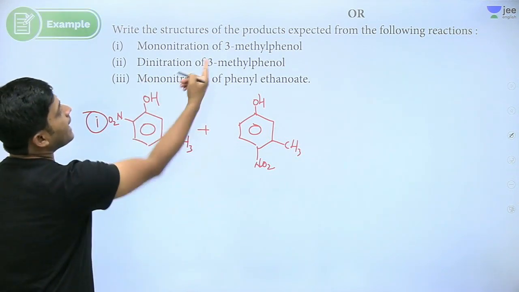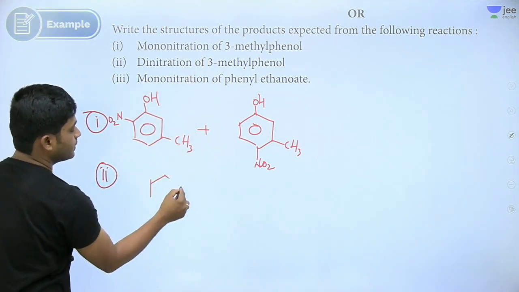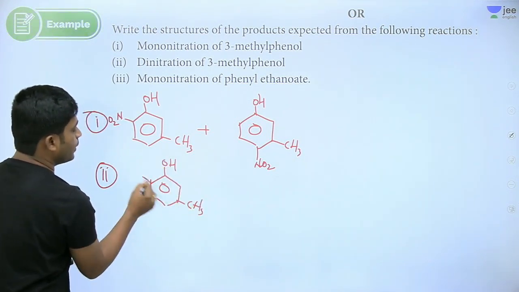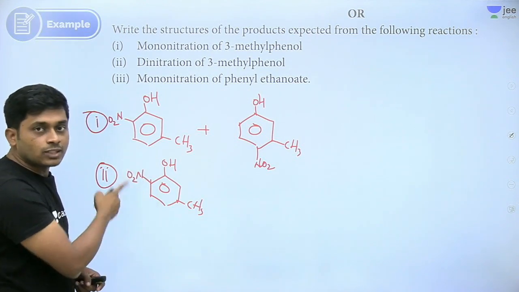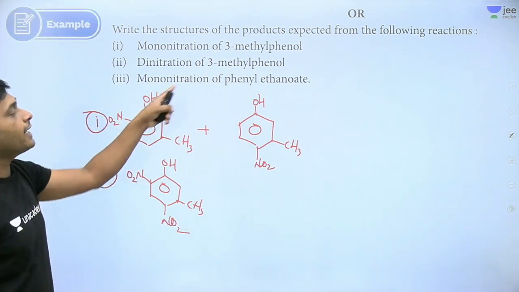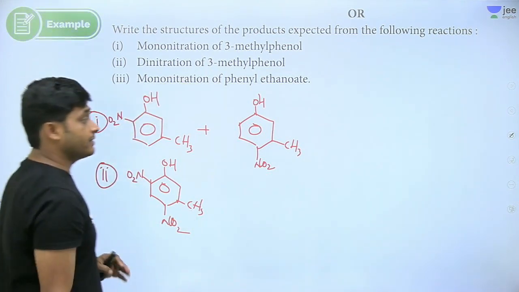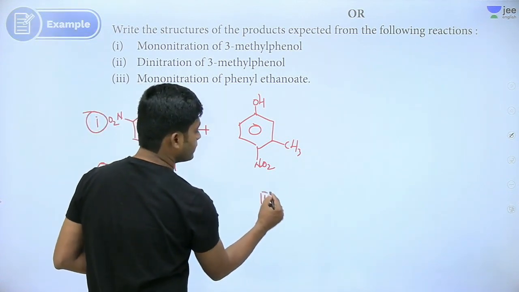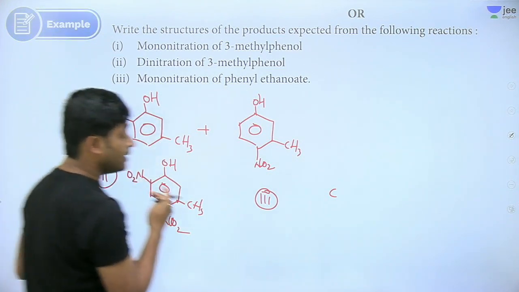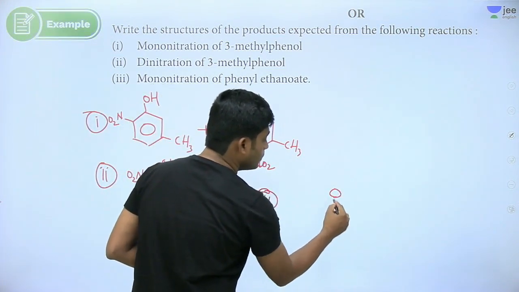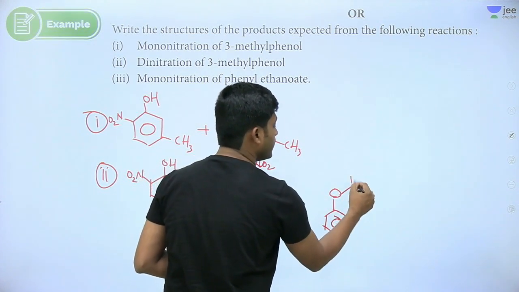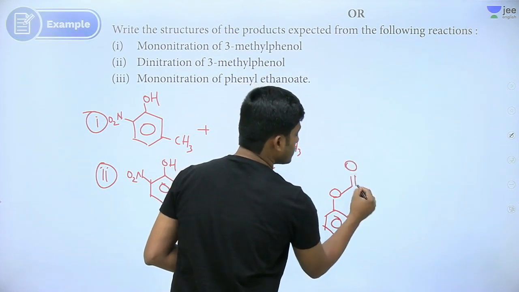Next, dinitration of 3-methylphenol. So OH, NO2, one NO2 at ortho to OH and one para to OH. Mononitration of phenyl ethanoate. Ethanoate we write first. Phenyl ethanoate is phenyl and ethanoate, O, CH2, CH3.